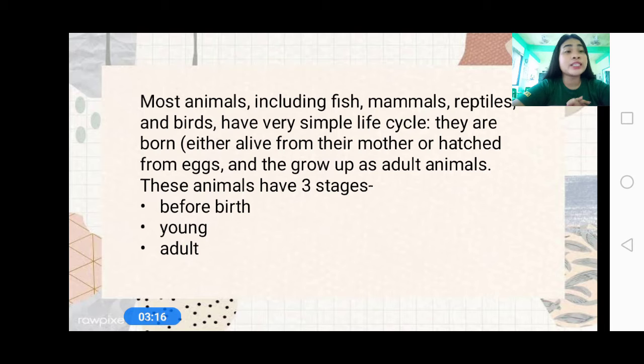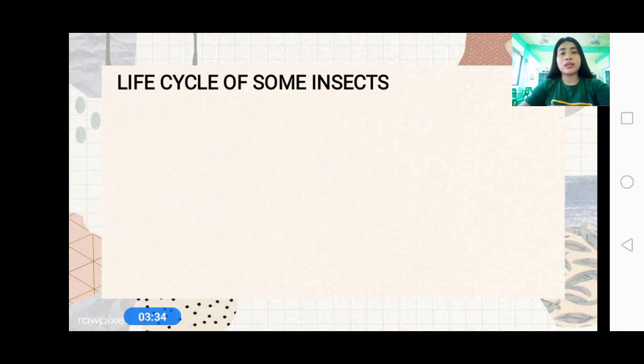So what are these animals? Fish, mammals, reptiles, and birds. Okay, so these animals can either be born alive from their mother or hatched from eggs. Do you understand? Okay, so let's talk about the life cycle of some insects. Okay, so as you can see, insects were not included there because insects have different life cycles.